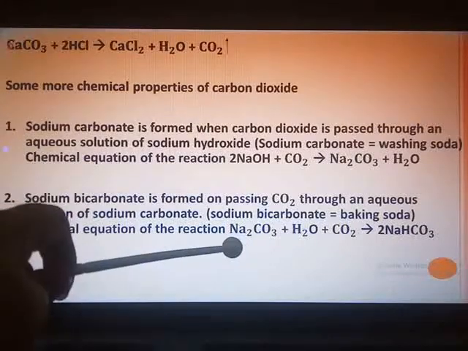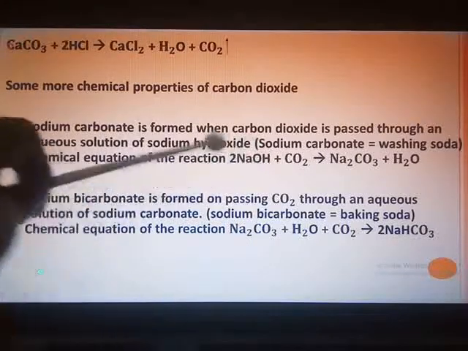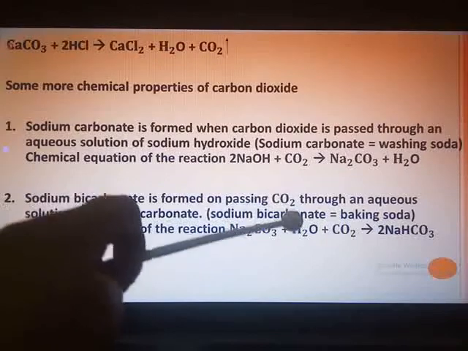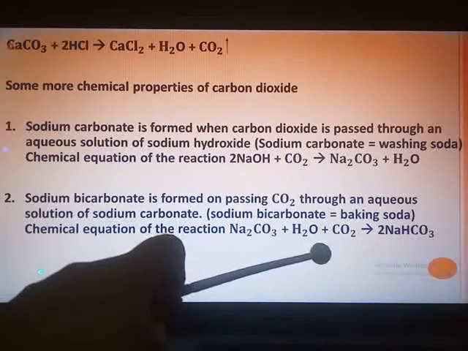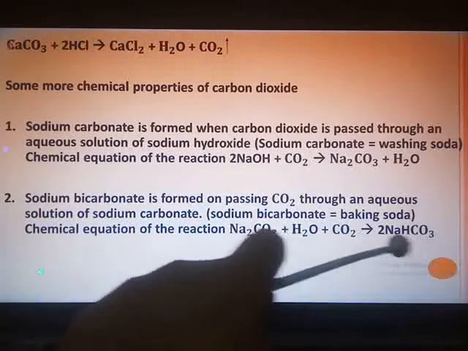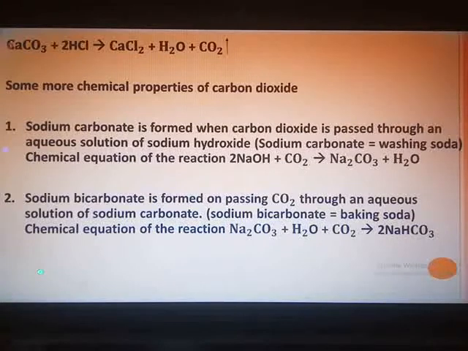The chemical equation is, now in place of NaOH, you will have Na2CO3 plus water plus carbon dioxide forms 2NaHCO3, that is sodium bicarbonate. So from these equations you can derive that sodium carbonate and sodium bicarbonate are formed from carbon dioxide gas through various reactions.